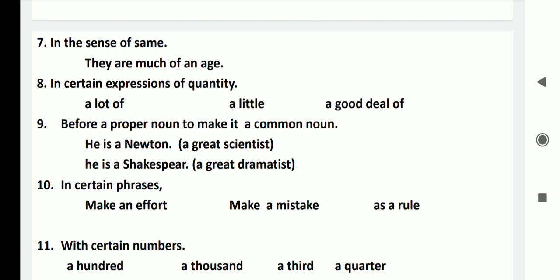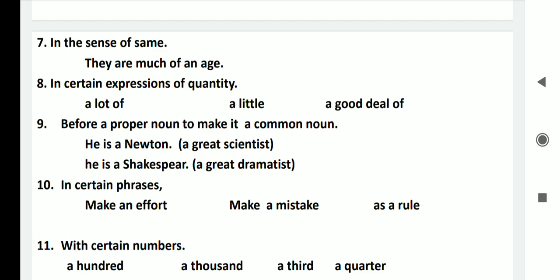For example, Newton is a proper noun. When we use a in front of it, it becomes a common noun. So he is a Newton, that means he is a great scientist. He is a Shakespeare. This has turned into a common noun. So before a proper noun to make it a common noun.